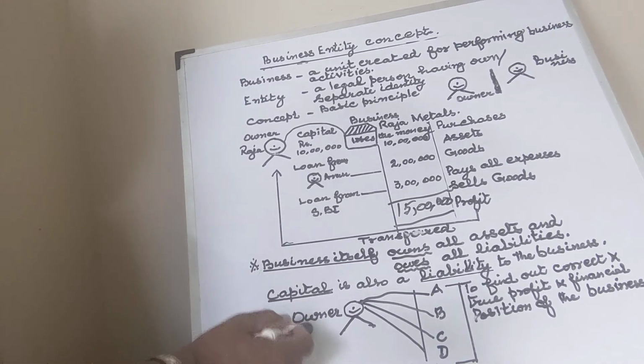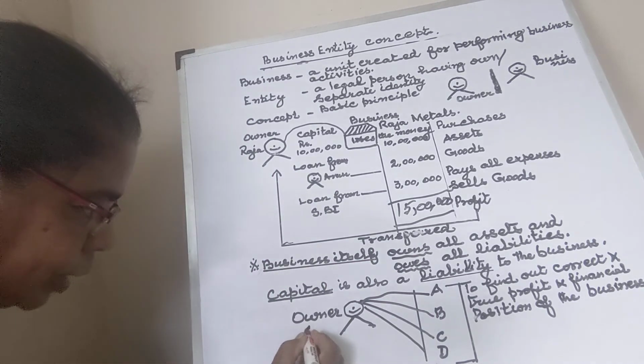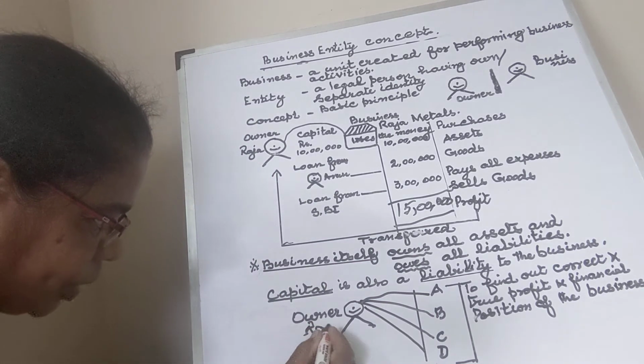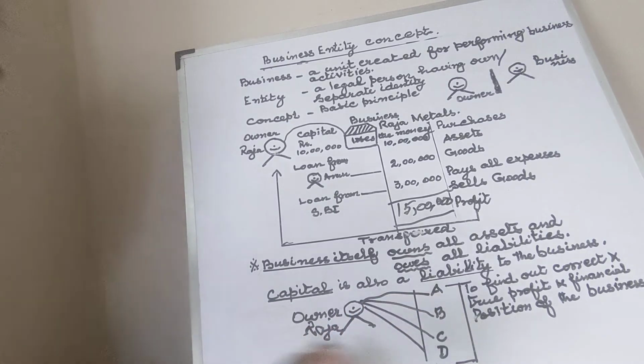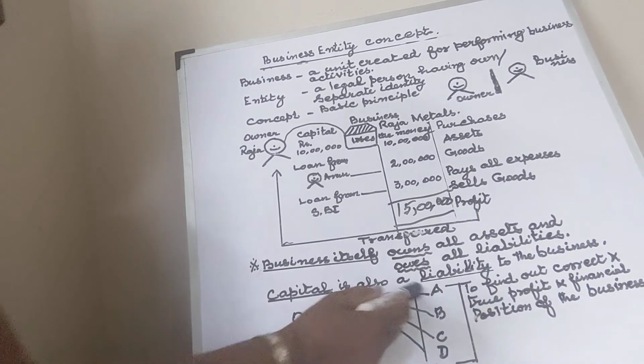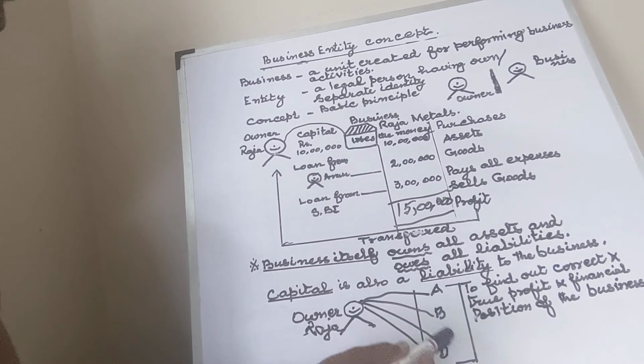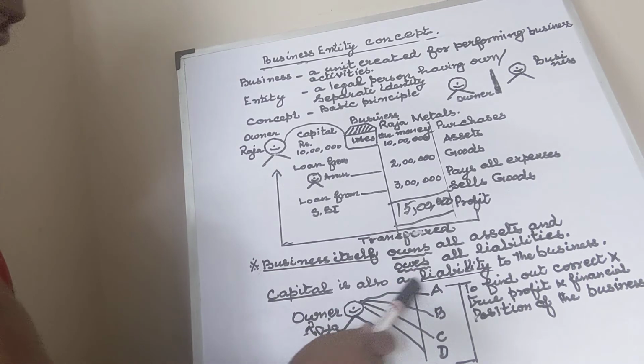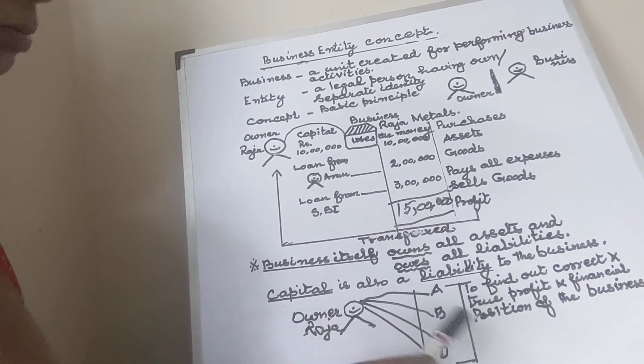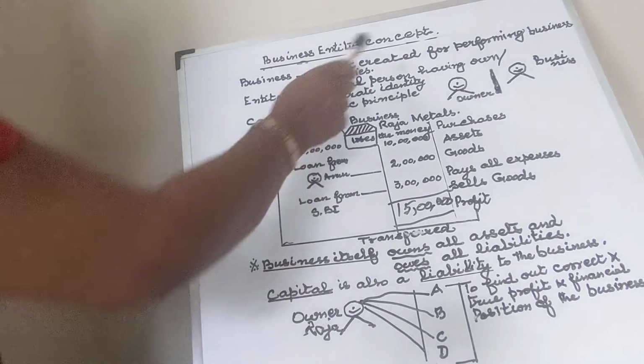Suppose this same owner, Raja, is having 4 business units. Same fellow I am taking, Raja. Raja is having 4 units of business, A, B, C, D. Maybe in the same town, maybe in separate towns, whatever the case may be, he is having A, B, C and D, 4 business units. Suppose he is not treating all these business units as separate persons. A is a separate person, B is a separate person, C is a separate person and D is a separate person. This is what the concept says.